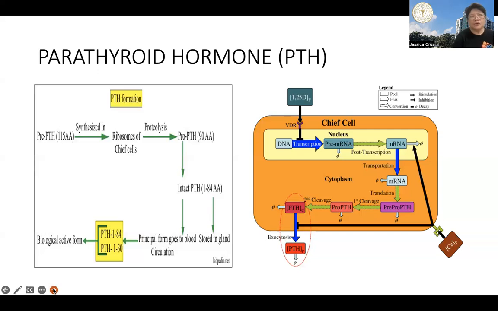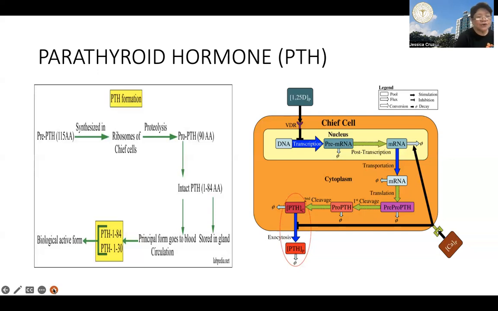Now, the parathyroid gland also contains the vitamin D receptor and the enzyme CYP27B1. CYP27B1 is the one that converts the liver precursor that is brought to the kidneys into calcitriol.